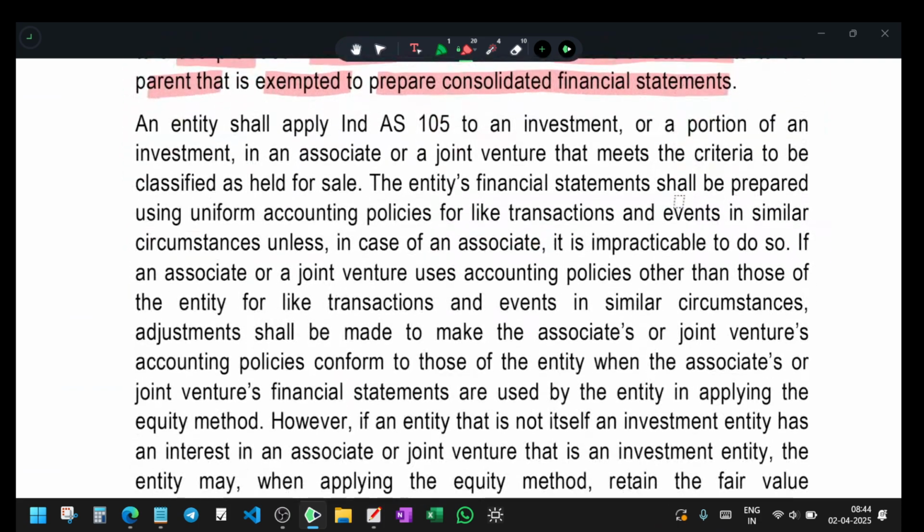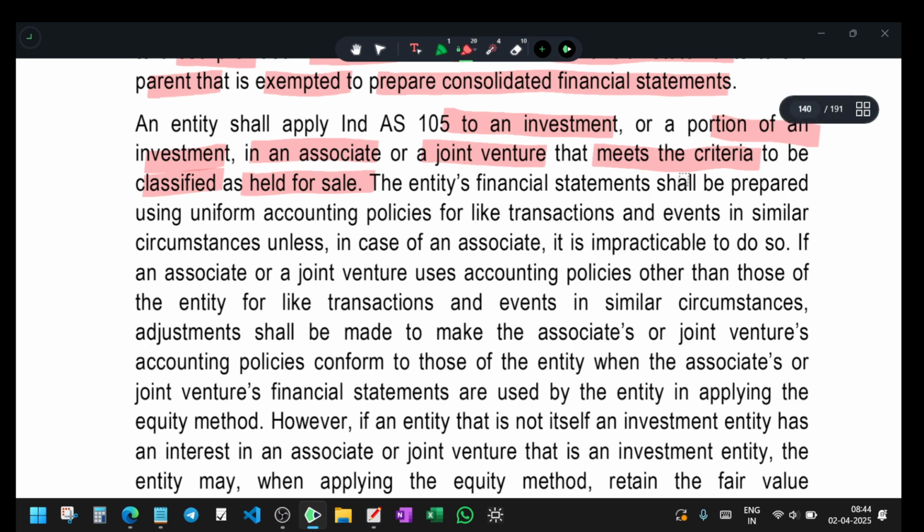Entities shall apply Ind AS 105 to an investment, or a portion of an investment, in an associate or a joint venture that meets the criteria to be classified as held for sale. So Ind AS 105 applies to that portion when they meet the criteria, when the asset is held for sale.